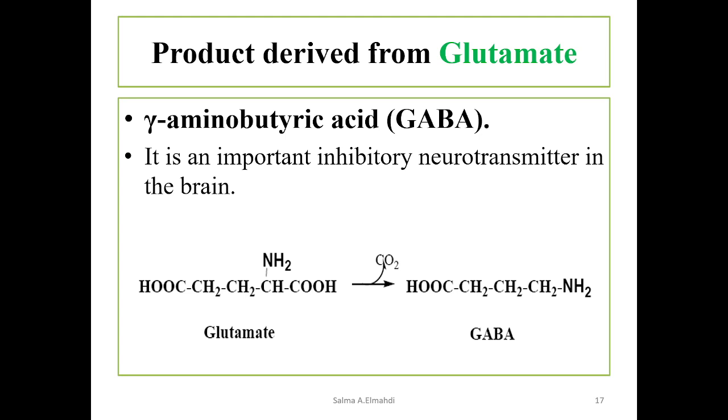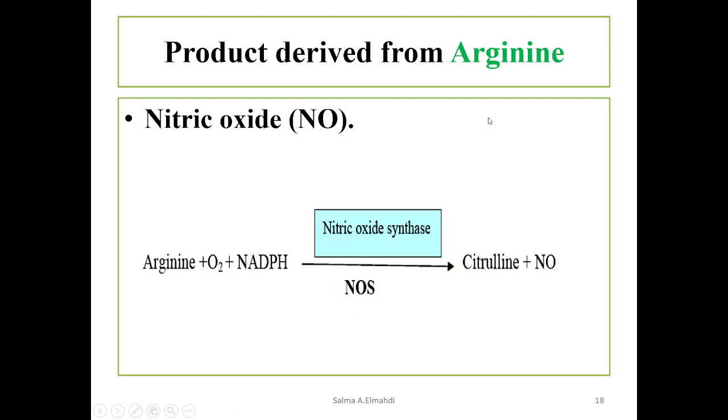Glutamate, as we said, can be used to synthesize GABA, which stands for gamma-aminobutyric acid, which is an important inhibitory neurotransmitter in the brain, through a one-step decarboxylation reaction. Arginine is used to synthesize nitric oxide by nitric oxide synthase.